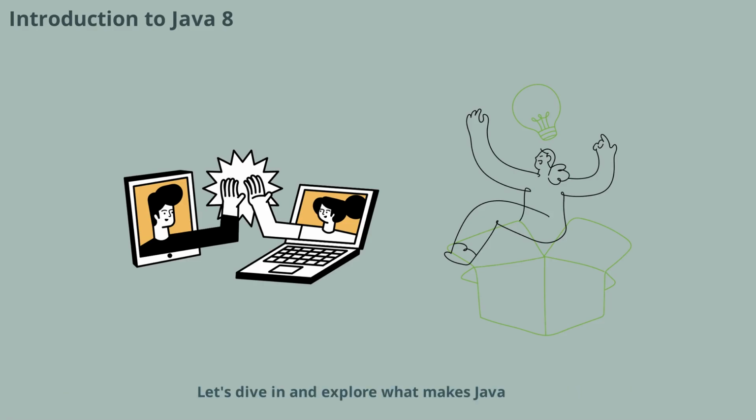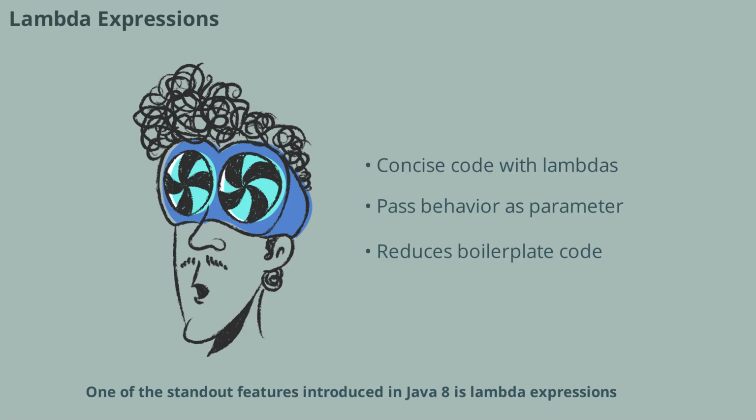Let's dive in and explore what makes Java 8 such a game changer in the world of programming. One of the standout features introduced in Java 8 is Lambda expressions. Lambdas allow you to write cleaner and more concise code, especially when working with collections and functional interfaces. Instead of creating anonymous inner classes, you can now use a simple syntax to pass behavior as a parameter. This not only reduces boilerplate code, but also makes your programs easier to read and maintain.